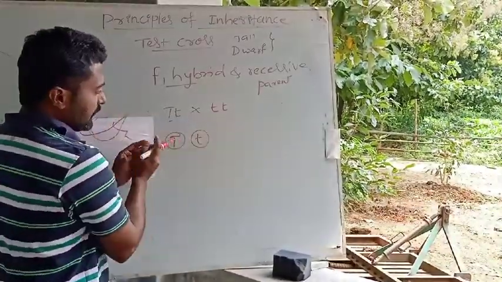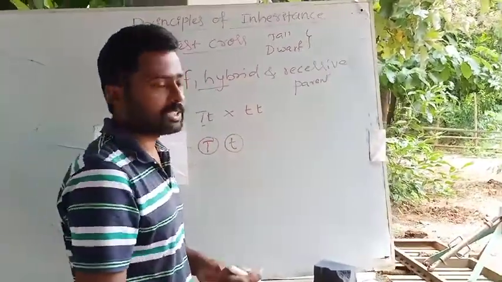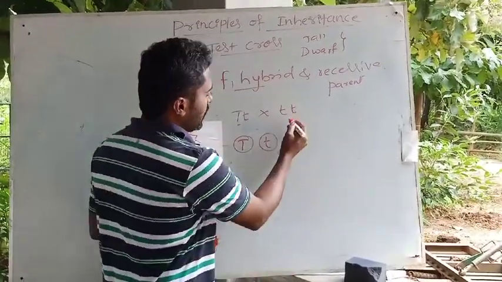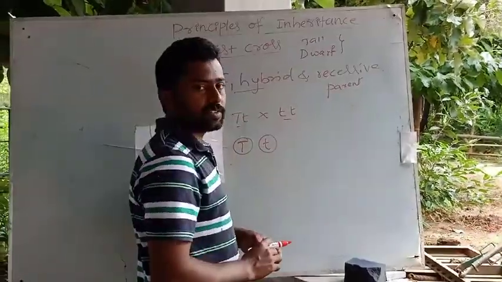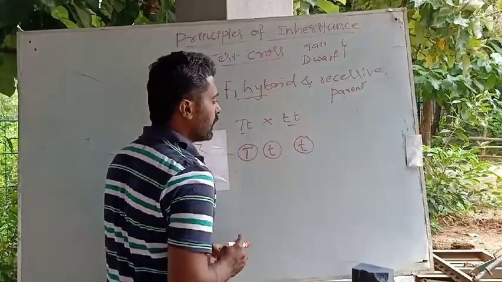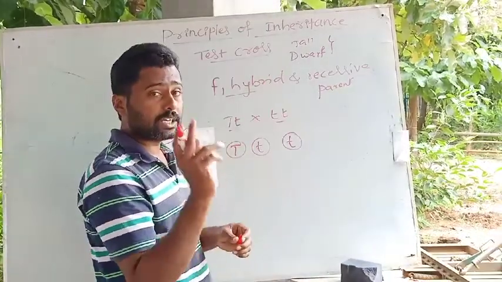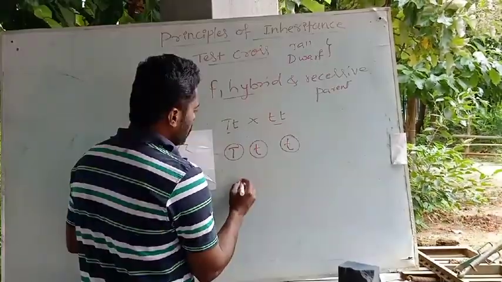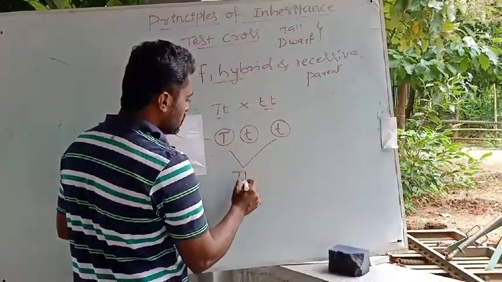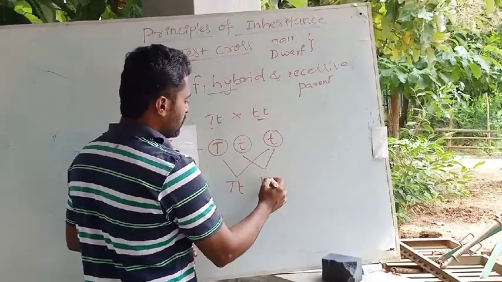The alleles are segregated into two kinds of gametes: 50% carrying the dominant gene and the other 50% carrying the recessive gene. Whereas the dwarf one, the recessive parent, is homozygous and produces only one type of gamete, with only one type of factor. Now considering the height, look into the fusion or fertilization of the gametes, where the combinations will be capital T with small t, and small t with small t.